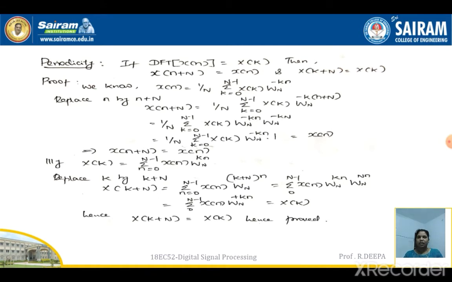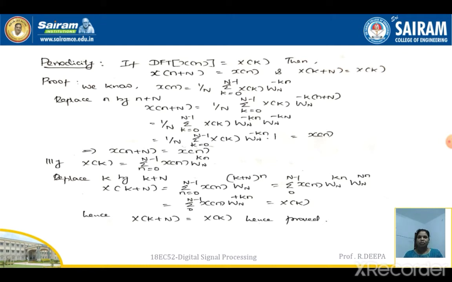So we'll start from x of n. As we know, the expression for IDFT is 1 by N summation k equal to 0 to N minus 1 X of k W_N power of minus kn. So here we are going to replace small n by n plus capital N in the above equation completely. So wherever n is there, I am going to replace it with n plus capital N. So by replacing, we are getting the expression as 1 by N summation k equal to 0 to N minus 1 X of k W_N power of minus kn into W_N power of minus k capital N.